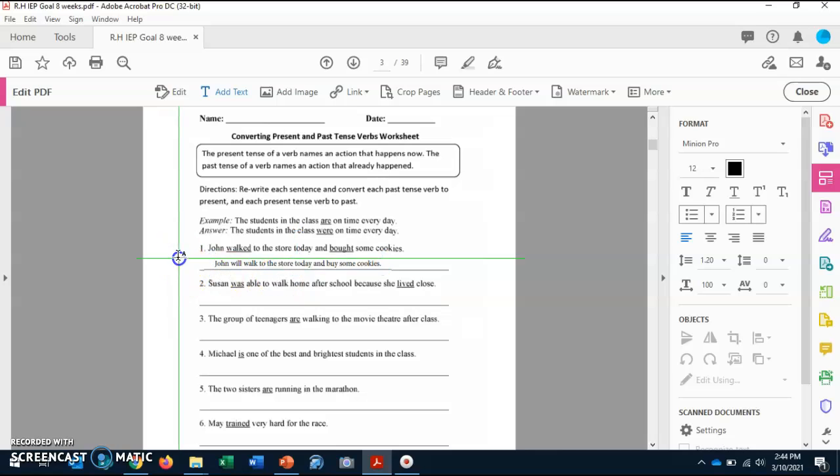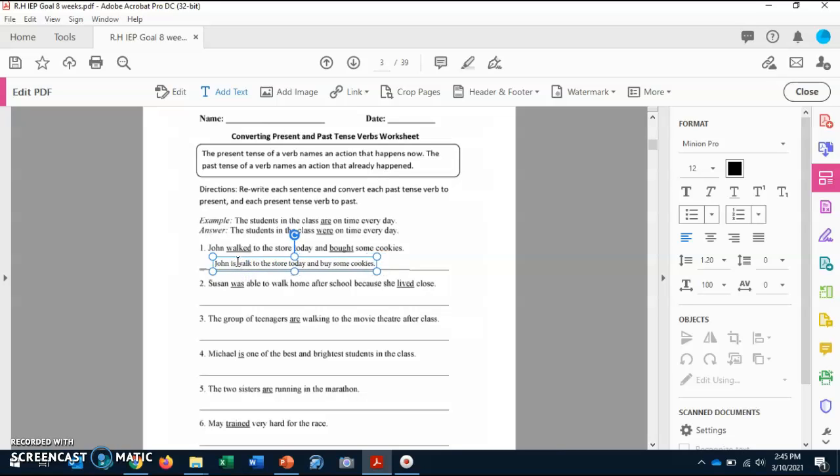So now we have our past tense and our present tense sentence. So our past tense is John walked to the store today and bought some cookies. And our present sentence is John will walk to the store. No, I am so sorry.